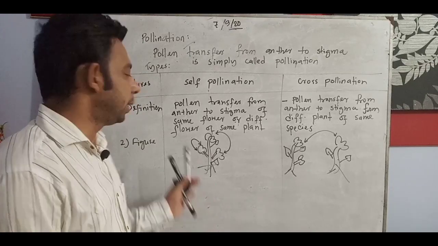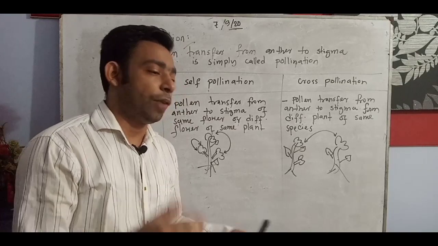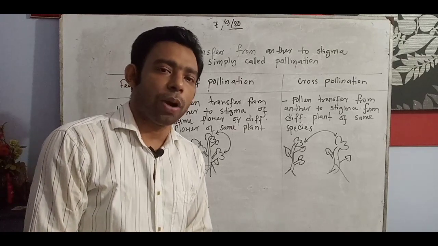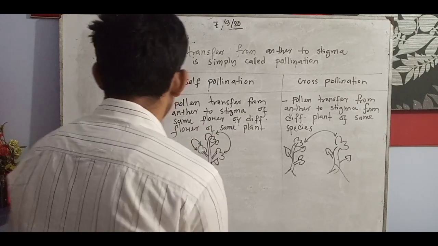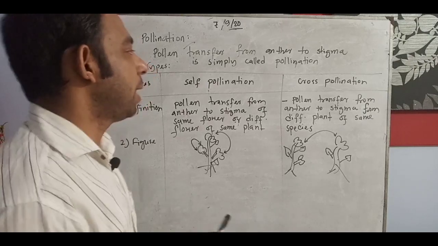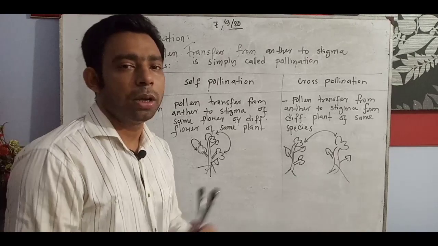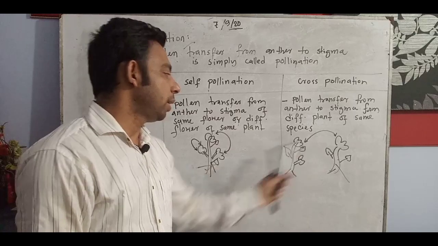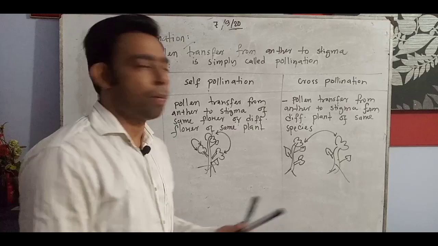We already learned many things. Pollination is a very important part for the term exam. If you face the annual exam in our institution, it is one of the very important topics for asking CQ types of questions. So my dear students, I think it is clear now. We tried to understand the difference between self-pollination and cross-pollination. That is not given in the book chart, but it is an easy way and it is asked to compare both pollinations: what is happening in each, and explain the difference and comparison.